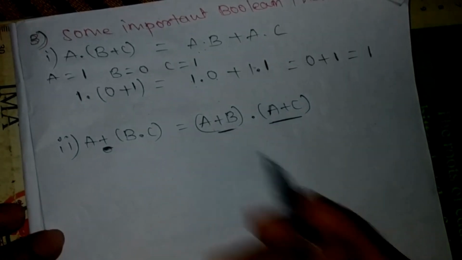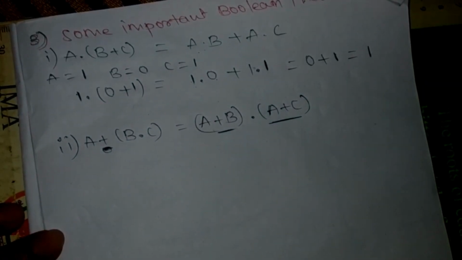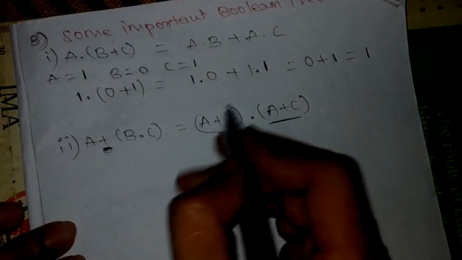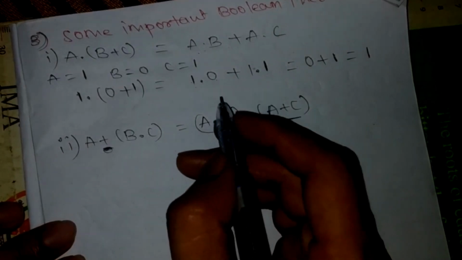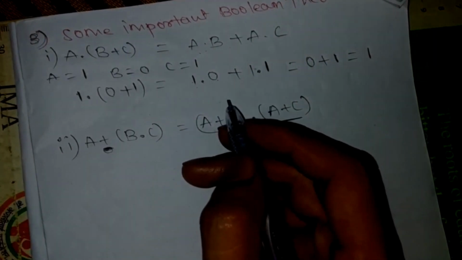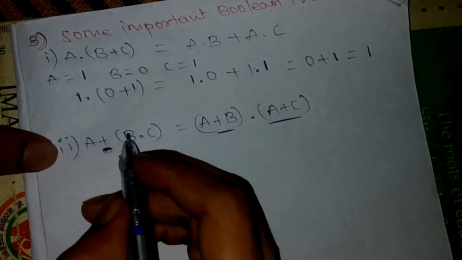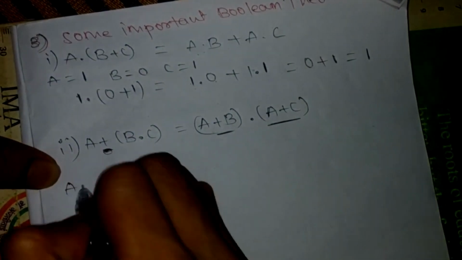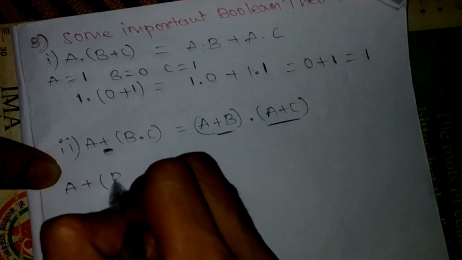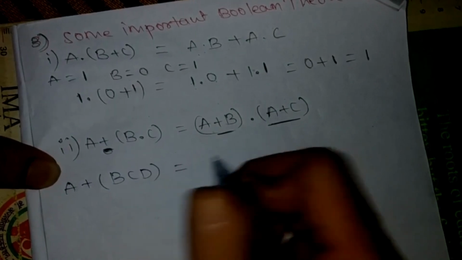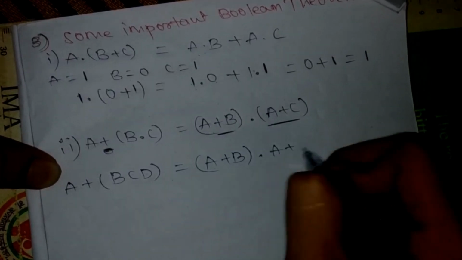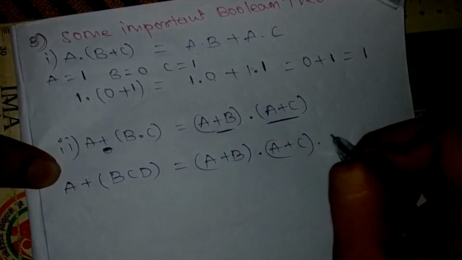This is a main important property we are going to use in our further videos. These are two simple properties. Hope you got this. So we are going to see an example of it. A plus B C D can be written as A plus B dot A plus C dot A plus D.